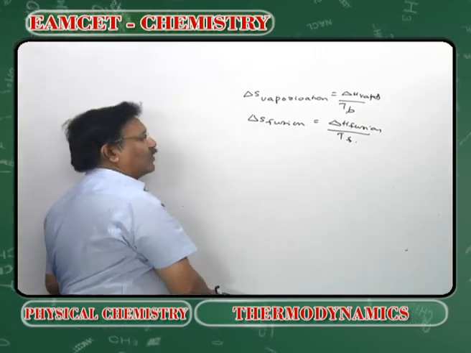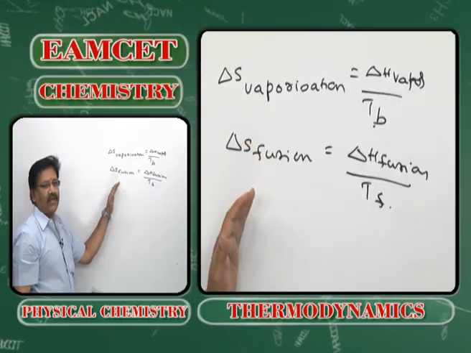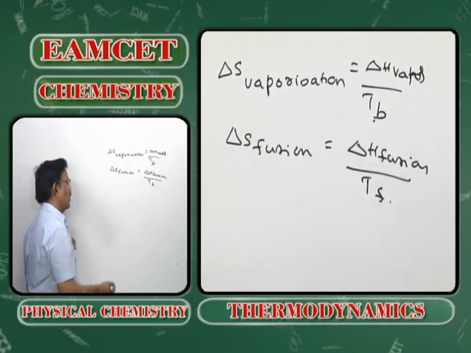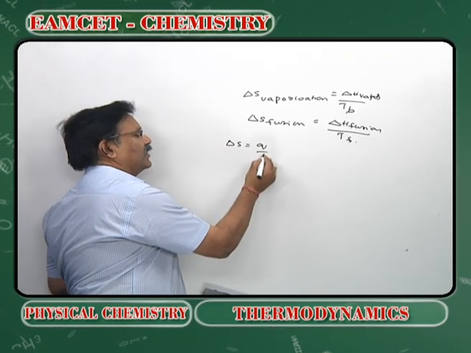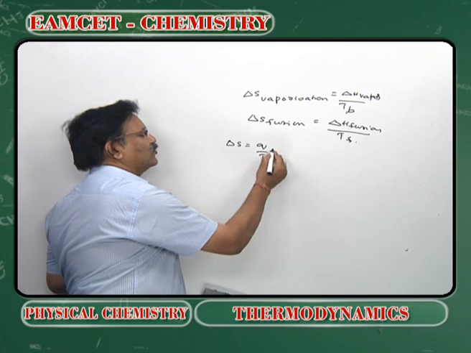Now, what are the formulas to calculate the delta S value? Delta S is broadly taken as Q by T. What is Q?